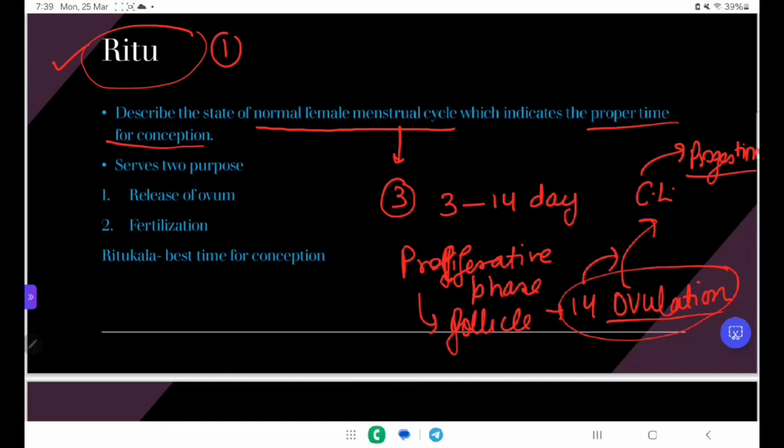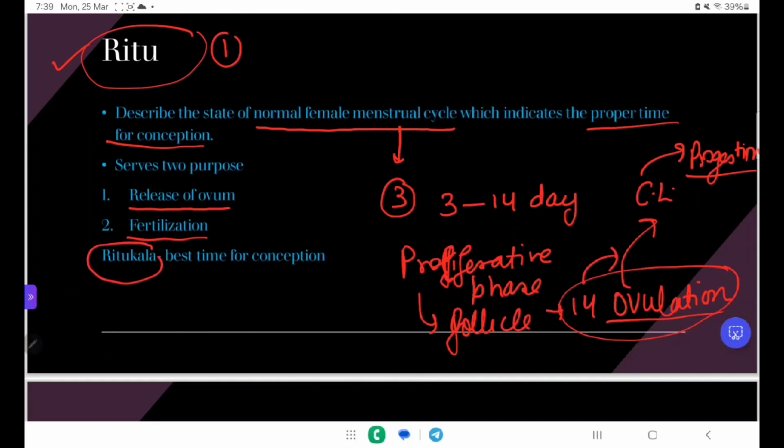Ritu, Acharya explains, has two purposes: release of ovum, which occurs in ovulation on the 14th day of the menstrual cycle, and if there is release of ovum and also presence of sperm, fertilization occurs. So Ritu has two major important functions: release of ovum and fertilization.